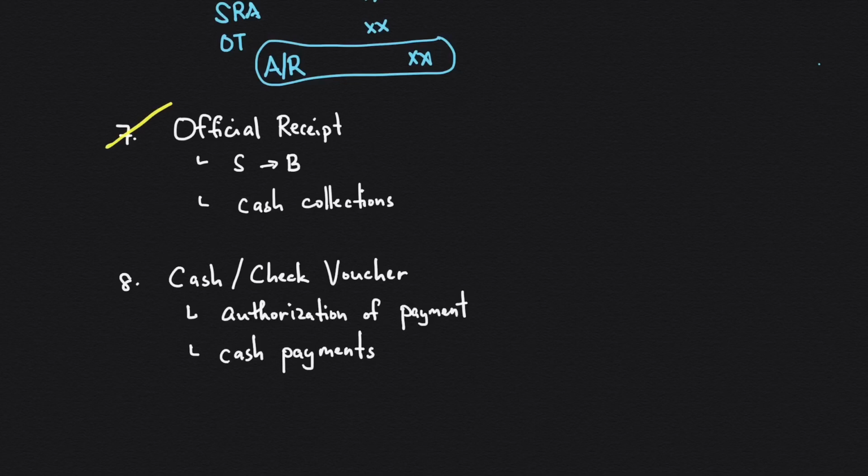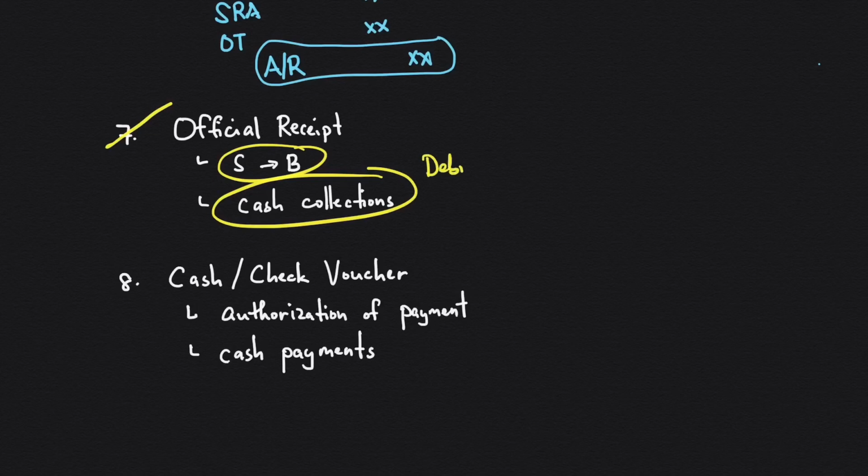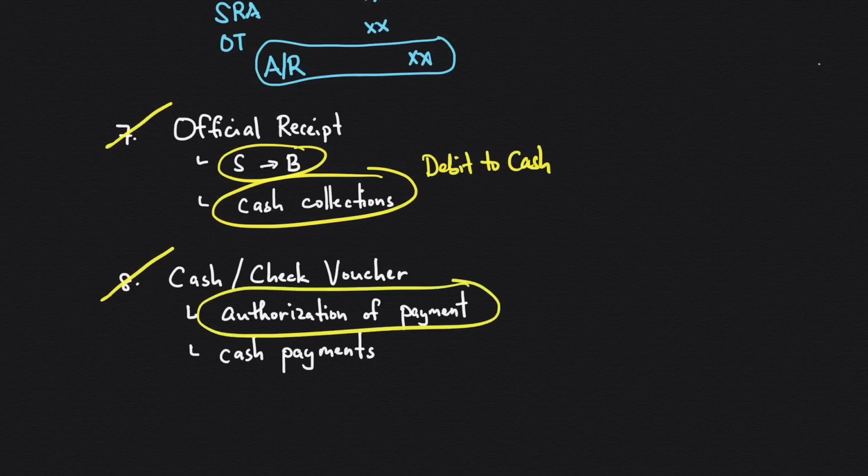And then we have the official receipt. This is issued by the seller to the buyer whenever the seller collects cash from the buyer. So bottom line, cash collections or debit to cash. And then we have the cash or check voucher. This is for authorization of payment. So you will have to fill out this document and then attach documents that require payment, for example, the invoice. And if approved, you will get the cash or check. Bottom line, this is for cash payments or credit to cash.